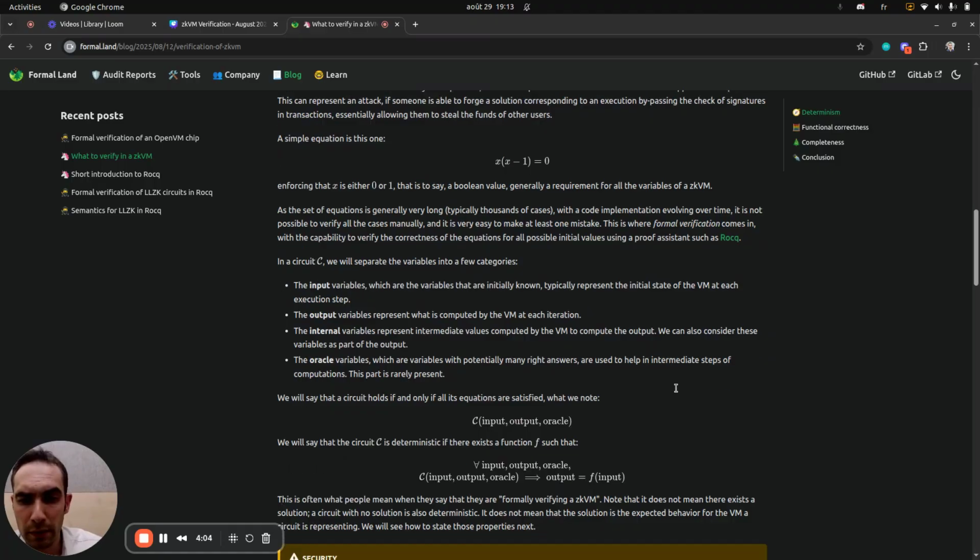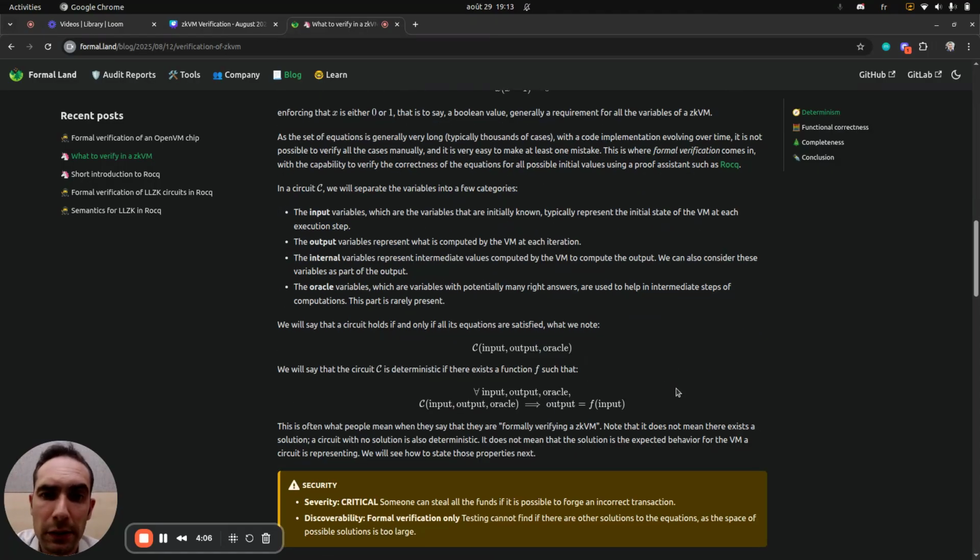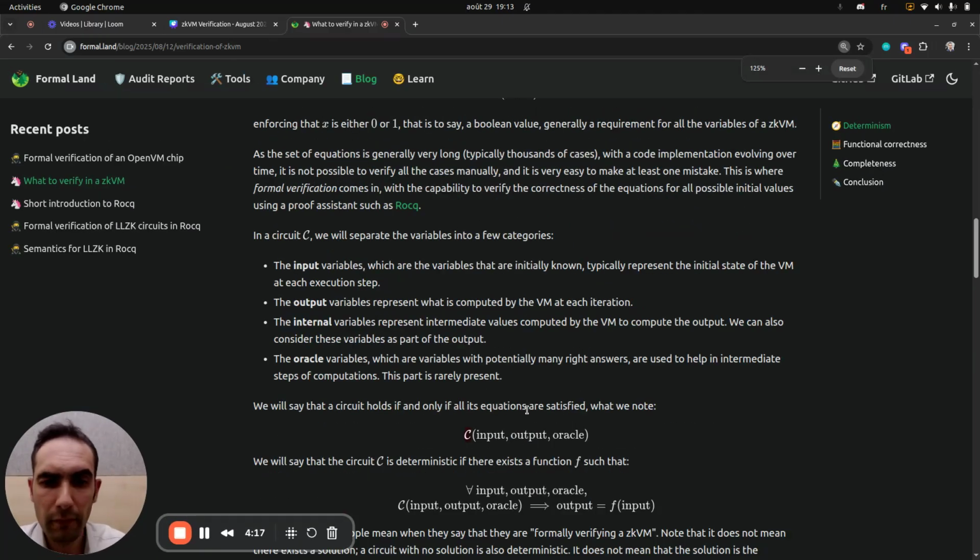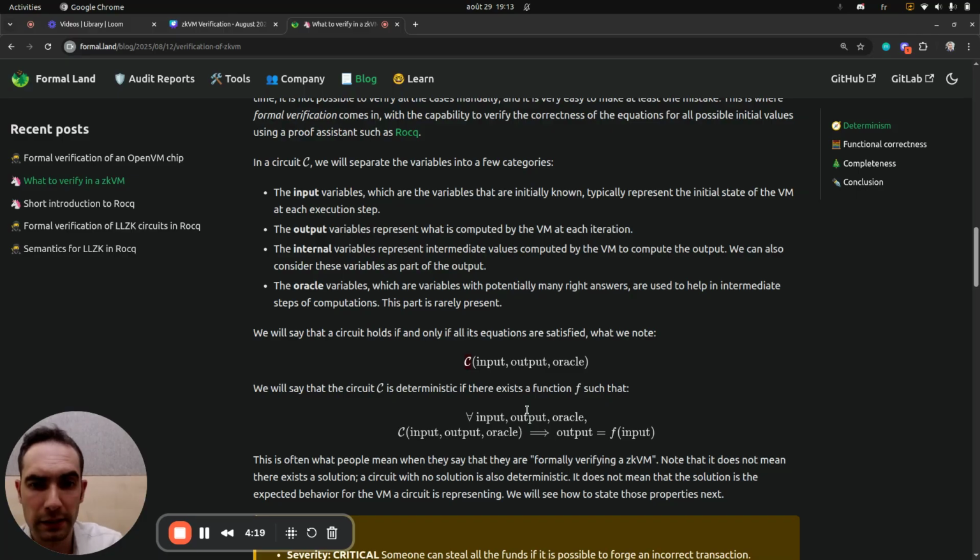So the way we express that a circuit is deterministic is that we represent the circuit as a set of equations C, which is parameterized by variables representing the various states of the registers typically. And this equation will be true if and only if we consider that it represents a correct execution step for the VM.